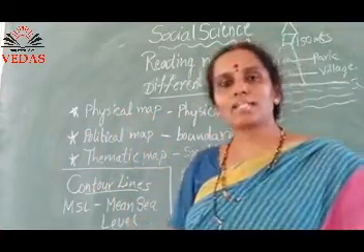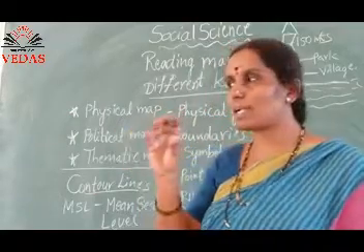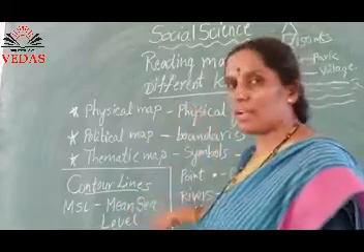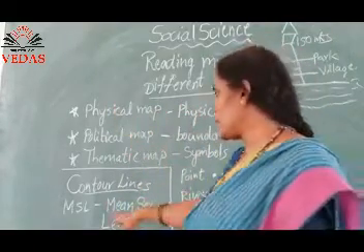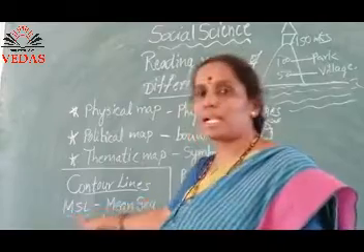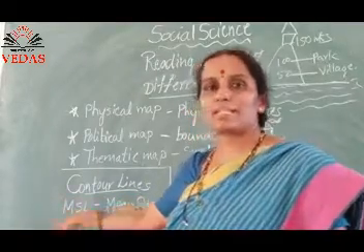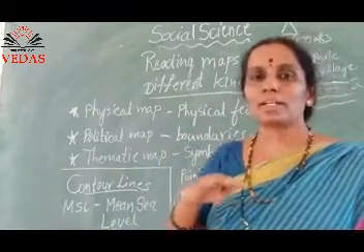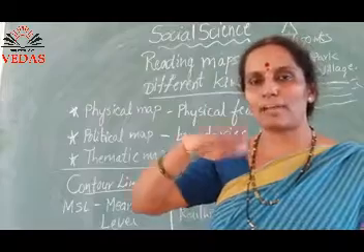Contour lines are those lines which are going to join the places at what level we are staying. It shows from sea level whether we are above or nearby. Okay. What is meant by MSL? Mean sea level. What is mean? Mean means average. Because of tides, the water will have ups and downs.